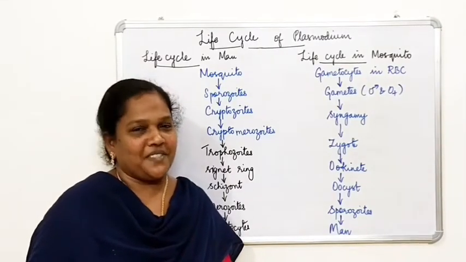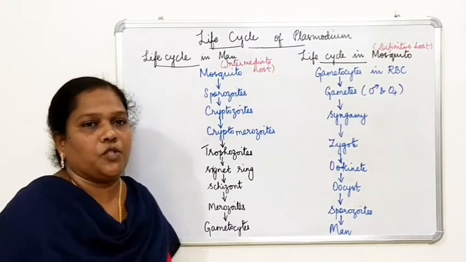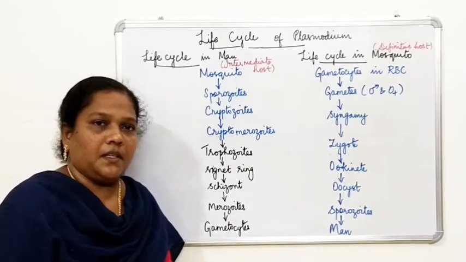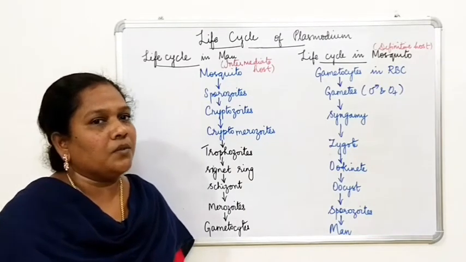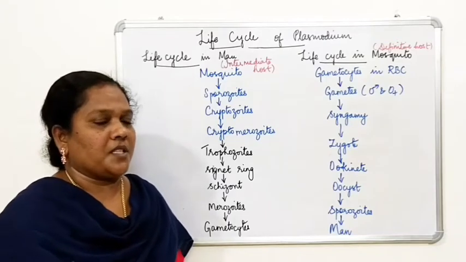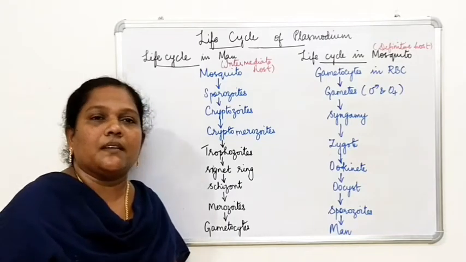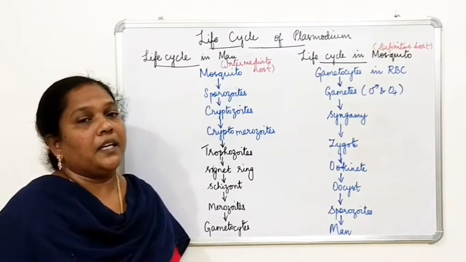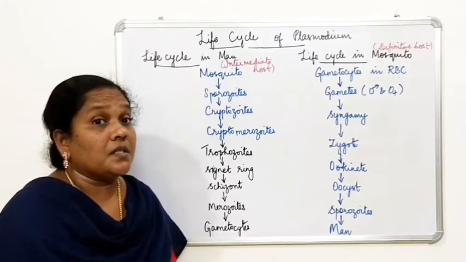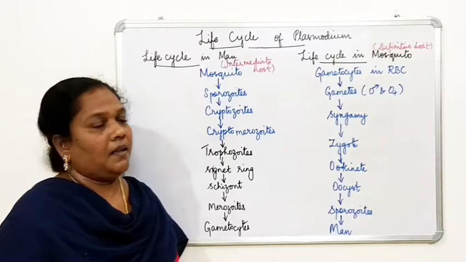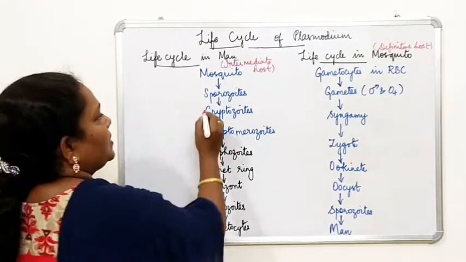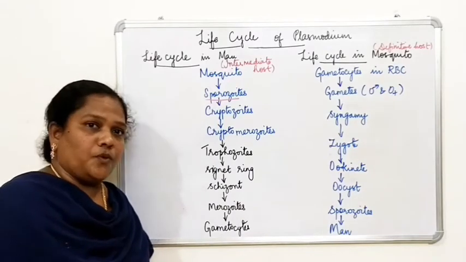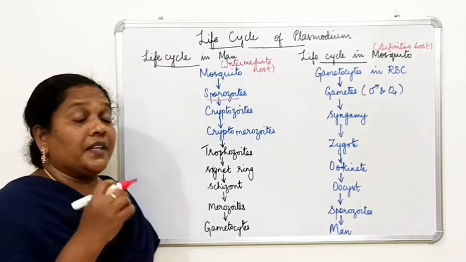Next, we are going to learn about the life cycle of Plasmodium. When the mosquito that carries the pathogen, Plasmodium, bites a normal person, with the help of its saliva it transmits a particular stage of Plasmodium into the blood of man. What is that stage? It is called sporozoites. This sporozoite enters the blood of man and then finds its way to the liver.